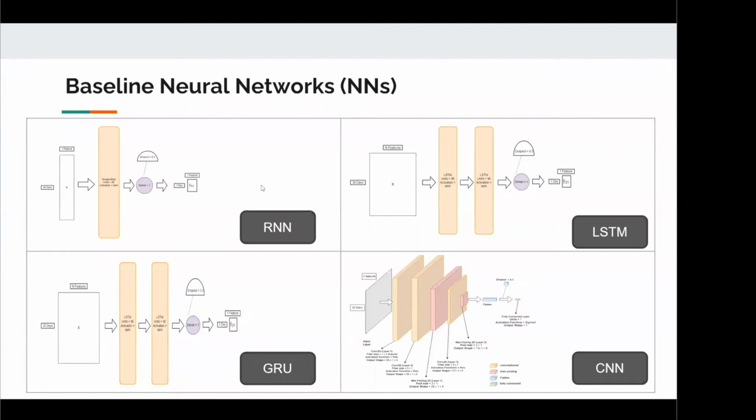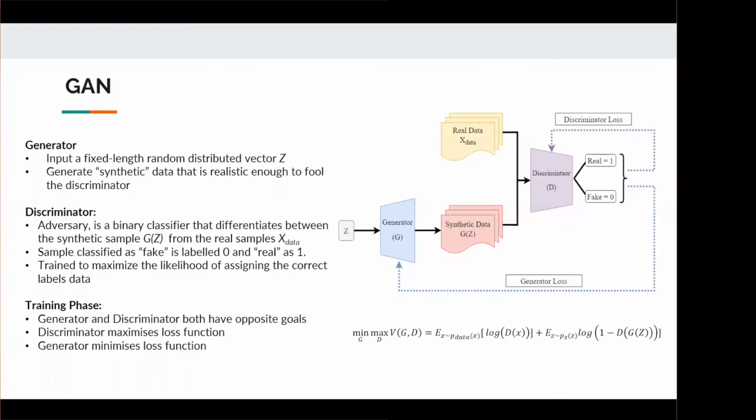So this thesis first explored and implemented the following standalone neural networks that have been widely used in the field. The results of these neural network models will be used as the baseline to compare the effectiveness of the GAN and the TimeGAN architecture at forecasting the closing price. So GANs is a reasonably new architecture in the deep learning space.